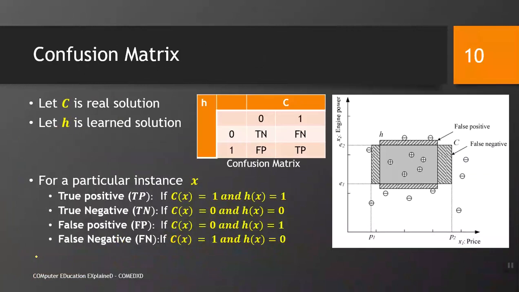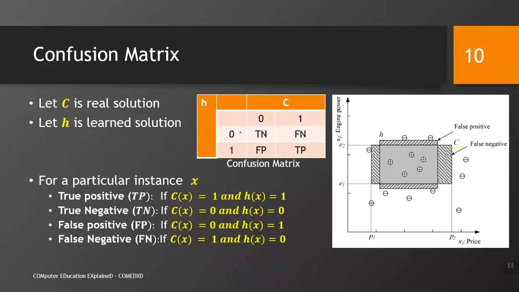Confusion matrix. Confusion matrix is basically a technique, a method to measure the performance of our trained classifier when it is exposed to an unseen data set. Let C be the real solution, previously given over here, this one, that is the real solution, and H is the learned solution that we have learned from the data set. We can see from this example C and H are both consistent, right.